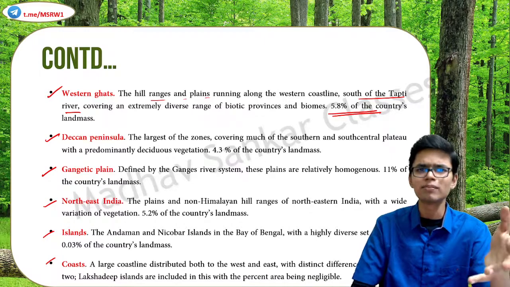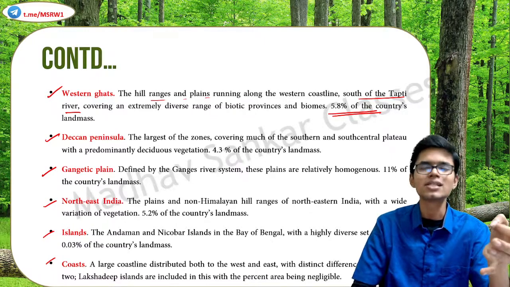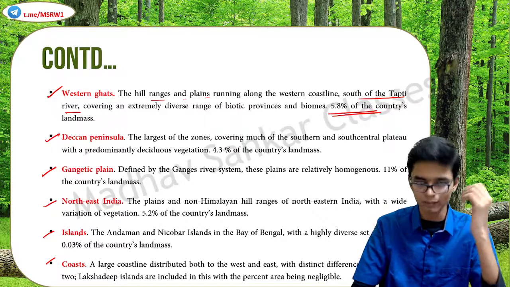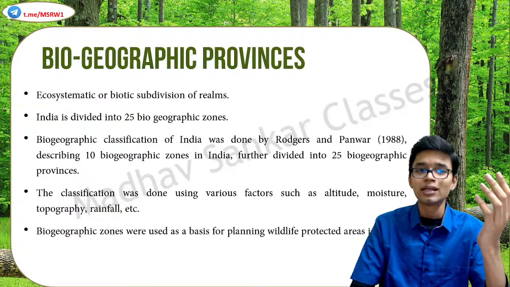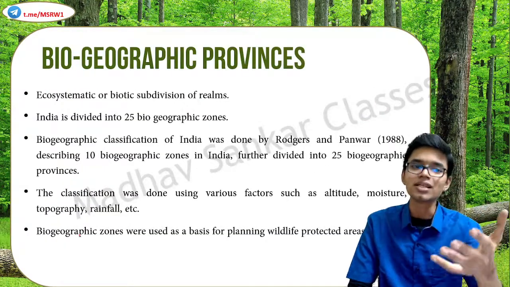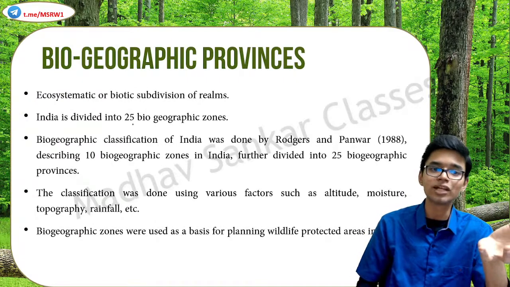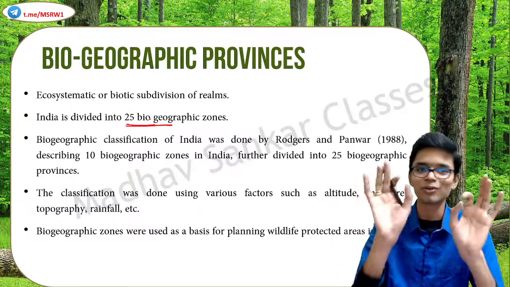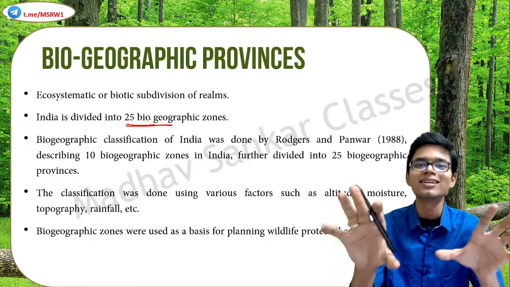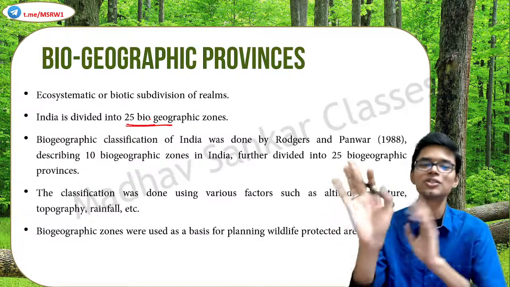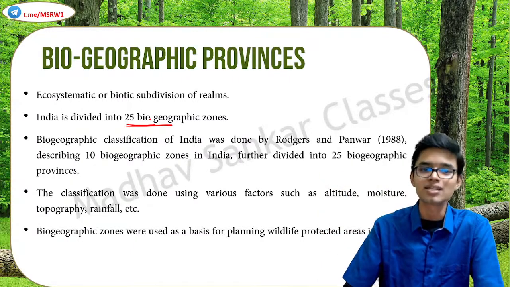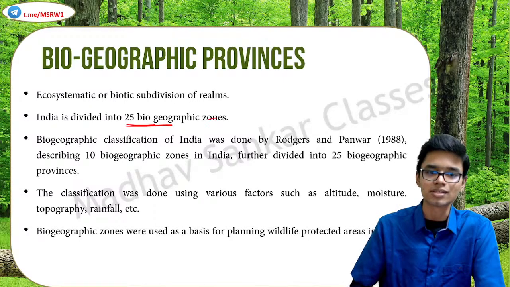Okay, very easy to remember, nothing high funda or anything. Just think about India and all these terms will automatically come to your mind. Now, the next classification is biogeographic provinces, and there are 25 of them. Don't worry, I am not going to put it in. Just understand that there are 25 biogeographic provinces in India. Okay, sorry, provinces, not zones.